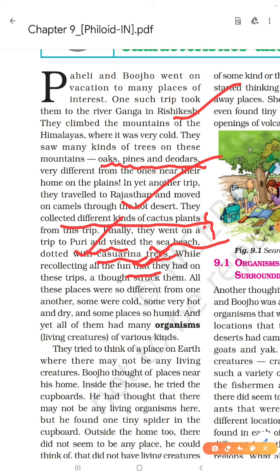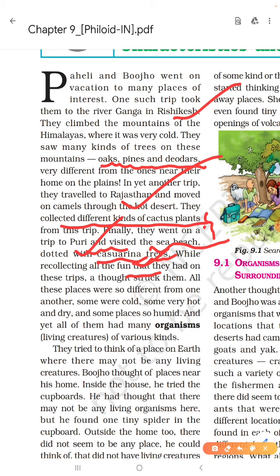After moving here and there, when we feel relaxed and come to our home, then we think about so many things. Like that, Paheli and Bujho also thought that all these places were so different from one another. Rishikesh was very cold, Rajasthan was very hot, and Puri was humid.